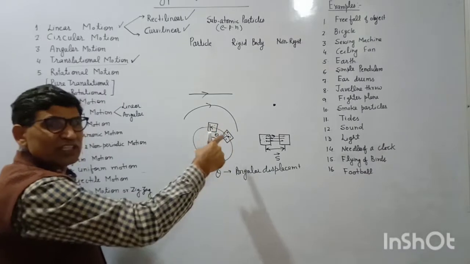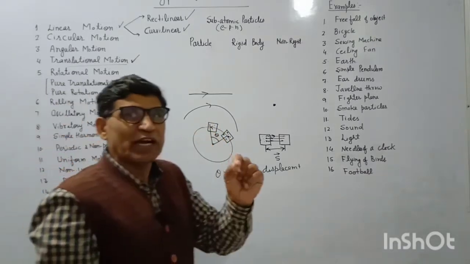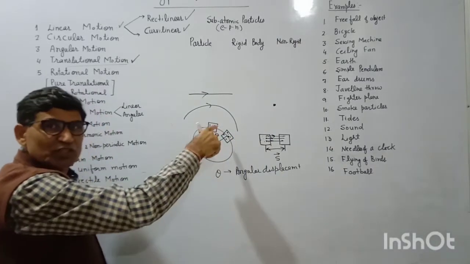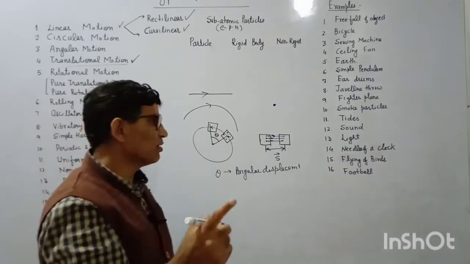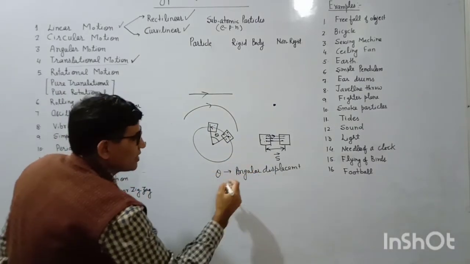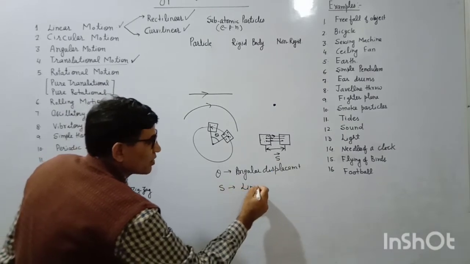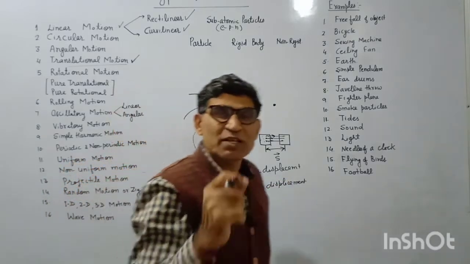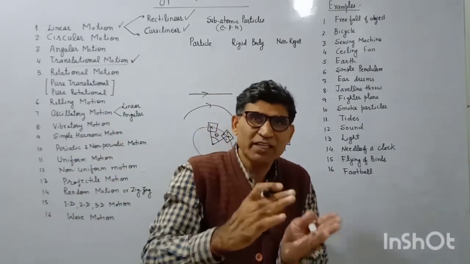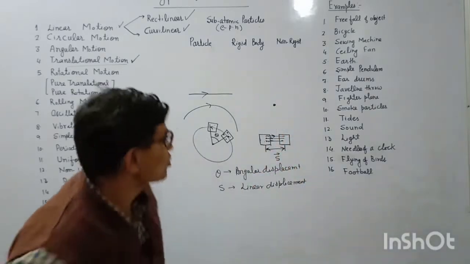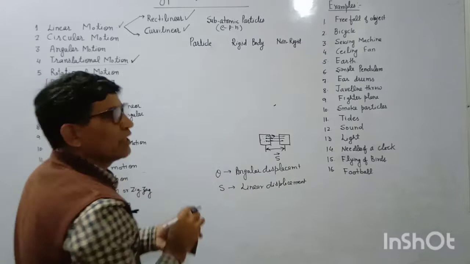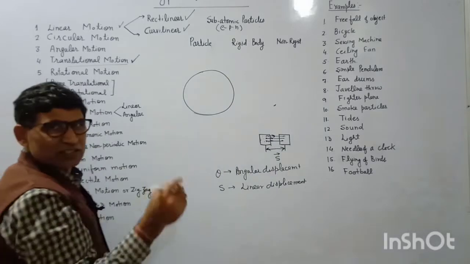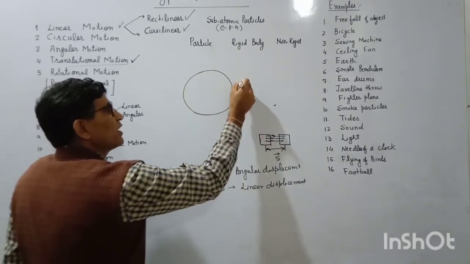That is angular motion. For a single particle it is angular motion, and for a rigid body it is rotational motion. And here this S is the linear displacement. Now circular motion is the best example to differentiate between linear motion and angular motion. I show it. Suppose a body is moving on a circular path and it is a point mass, a single particle. So suppose the body is here at point A.